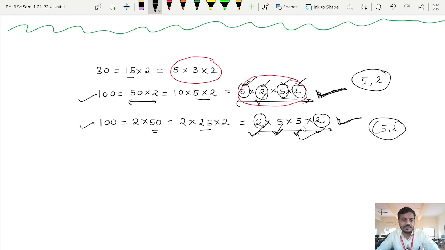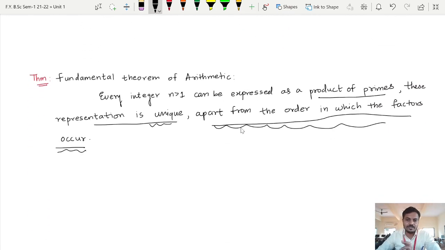the order of the factors may be different, and that is nothing but the meaning of this statement, apart from the order in which the factors occur. So according to the fundamental theorem of arithmetic, if we are having any positive integer, we can always express it as a product of primes in a unique way, apart from the order in which the factors occur.